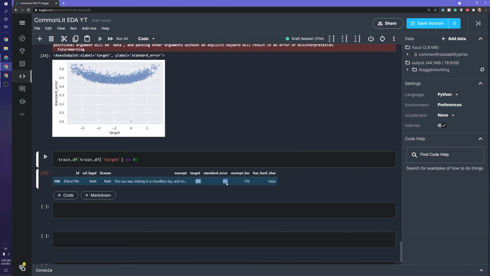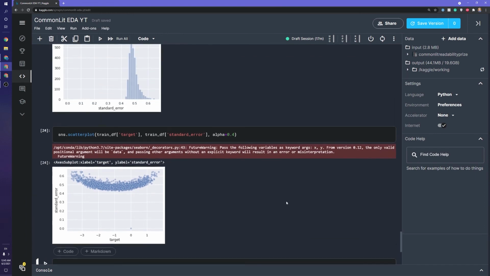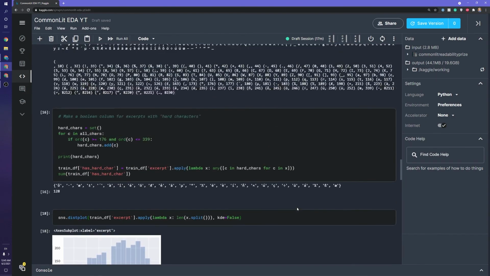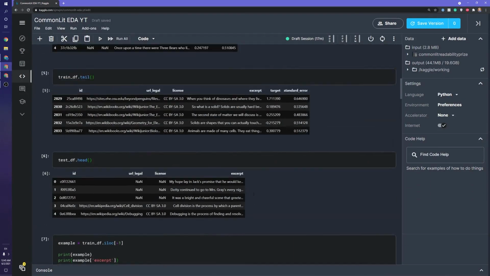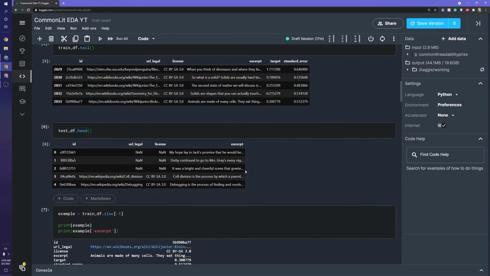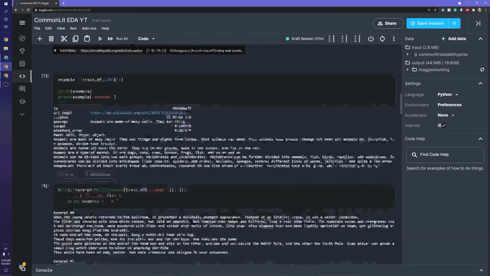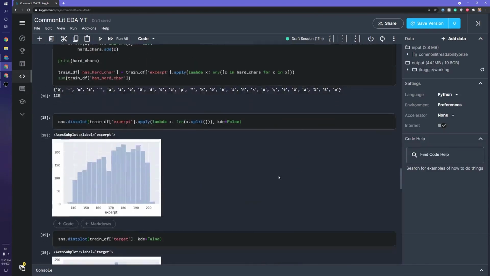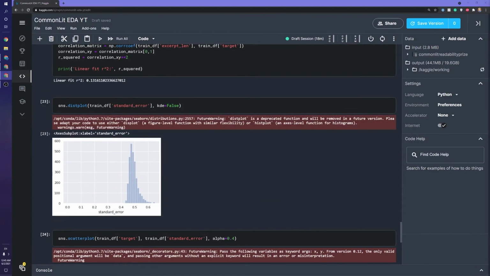So this maybe is an issue with the data set. Can't really say for certain, but we will probably want to get rid of this when we do our training. Anyway, I'd call this a fairly thorough EDA. There definitely are more things we can look at. We can look at word clouds, see what kind of words pop up, and other graphical things. We can look up other combinations of these, but there isn't too much data here, to be honest. So I think this is definitely a good start at the very least. I would be comfortable looking at this and saying, okay, let's start building a model with what I know about this data. So let's go through again and wrap up our key findings.